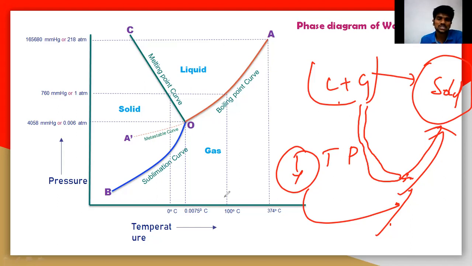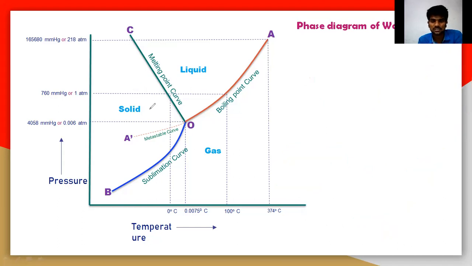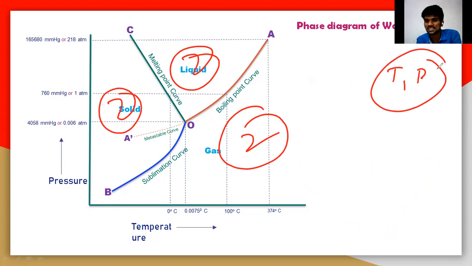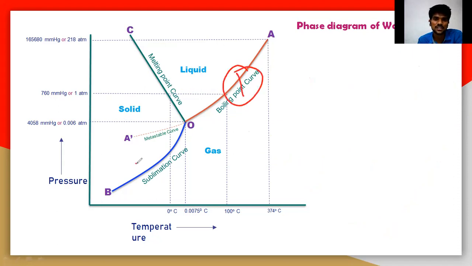Till now, you should remember the graphs, each curve and area. You should remember the degrees of freedom for each area and for this particular point. This area has degrees of freedom 2. Here also 2, here also 2, because you can change both temperature and pressure without any change in the phase. But on the curves, the degrees of freedom is 1.